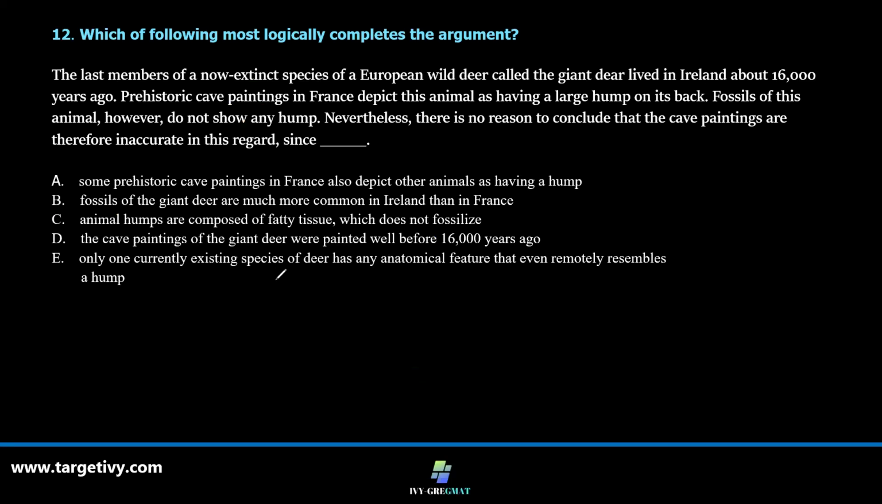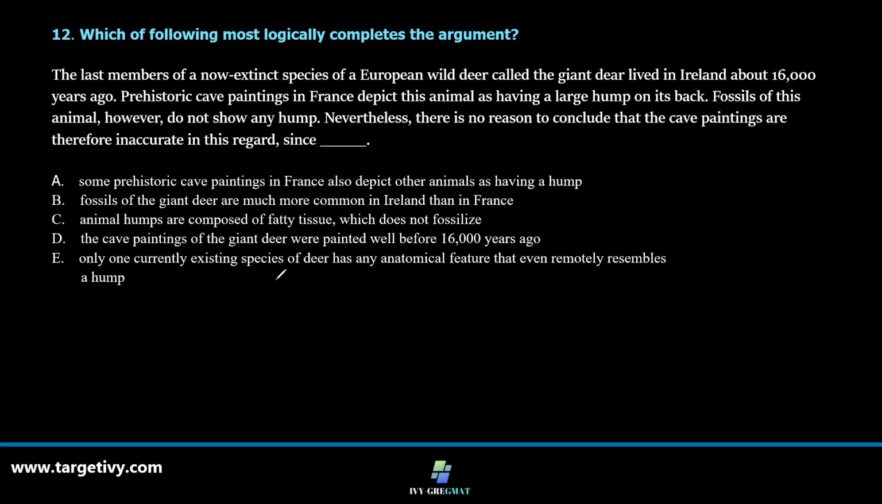Question number 12. The last members of the now extinct species of the European wild deer called the giant deer lived in Ireland about 16,000 years ago. Prehistoric cave paintings in France depict this animal as having a large hump on its back. Fossils of this animal, however, do not show any hump. Nevertheless, there is no reason to conclude that the cave paintings are therefore inaccurate in this regard.